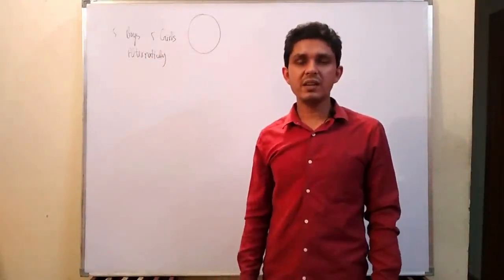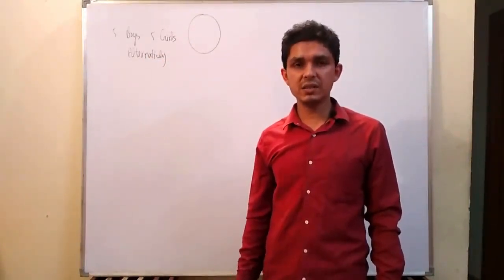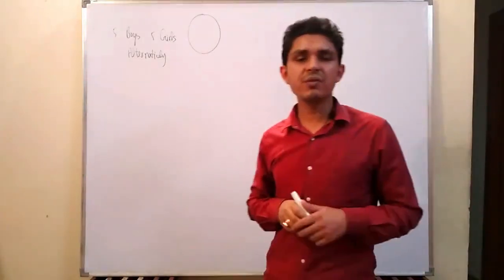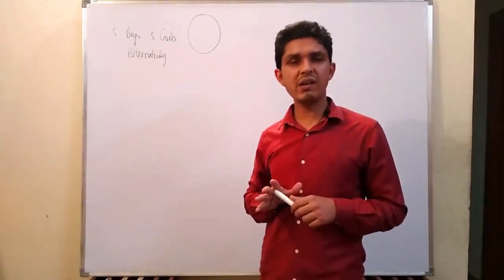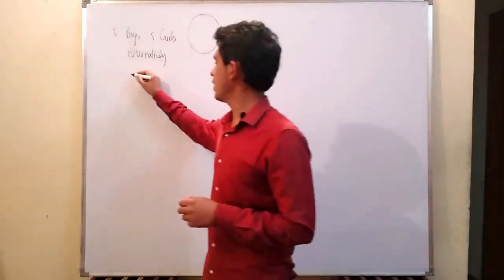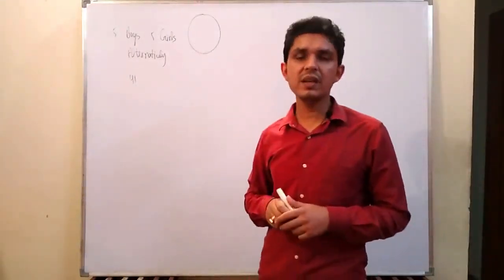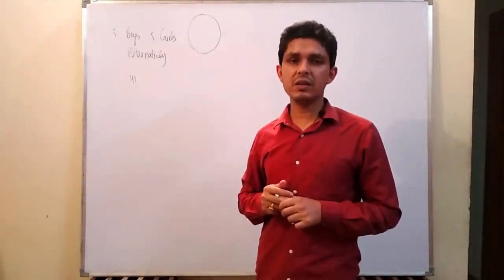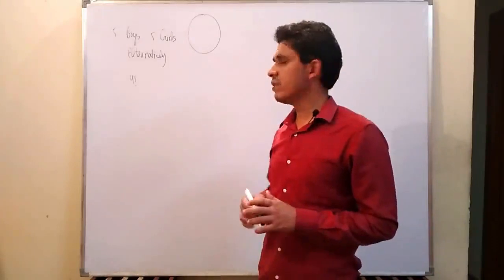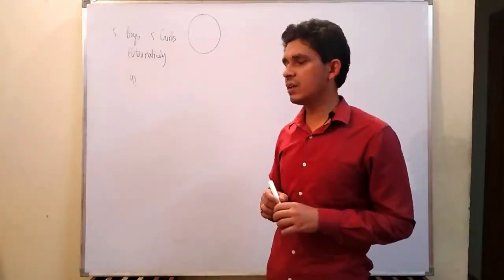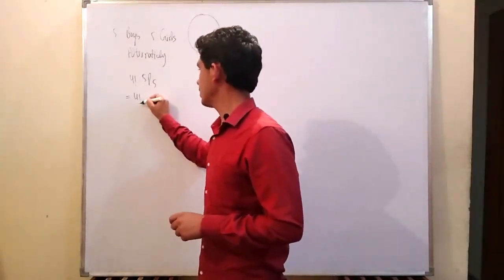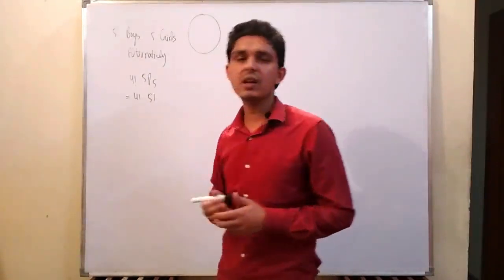In how many ways can I arrange 5 boys and 5 girls in a circle alternately? The first thing we have to do is arrange the 5 boys or the 5 girls in a circle. That will be arranged in (5 minus 1), that is 4 factorial ways. Now the number of places left will always be equal to the number of people, that is 5. Then we have to arrange 5 girls in 5 places, which will be done in 5P5 ways. So the answer of this question will be 4 factorial multiplied by 5 factorial.